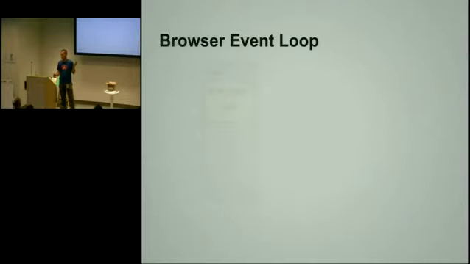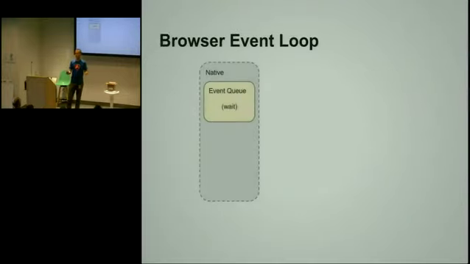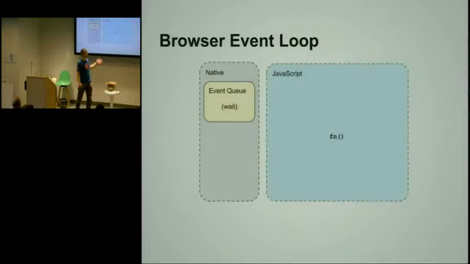You probably know a lot about the event loop and how it works in the browser. So we have our native browser with the event queue, and that's where the browser is spending most of the time. It's just waiting for events to happen. When an event happens, then we have JavaScript applications with some functions, and the function is a listener for a particular event. So let's say that some event happens. What we do is, the browser will call a function and tell it, hey, this event happened. For example, XHR returned, or setTimeout occurred, or something like that.